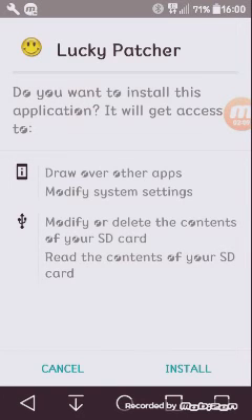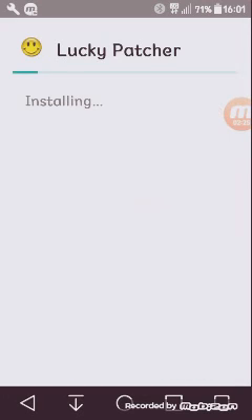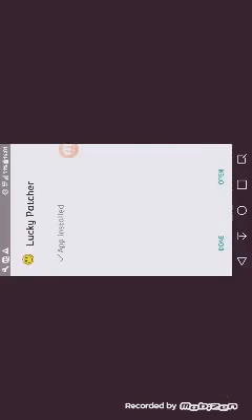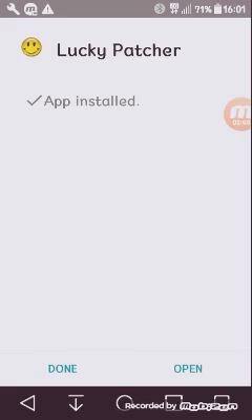We're going to click on that, and it will ask if you want to install. I have already turned it off, but for you, it will say unknown app. So you're just going to have to go turn that off, then it will come back here, and you can click install to install Lucky Patcher. Now Lucky Patcher is installing. I'll get back when it has installed. Lucky Patcher has finally installed, so we're going to go ahead and click open.